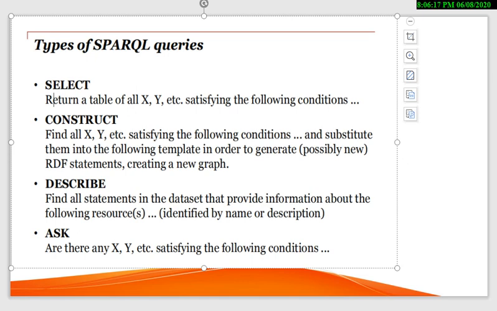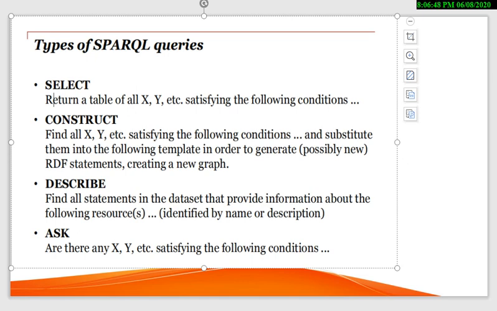The third is describe: find all statements in the dataset that provide information about the following resources. That means if you are given any query or scenario and asked to find X, Y, you are asked to find the subjects and the objects that can be shown as the result.